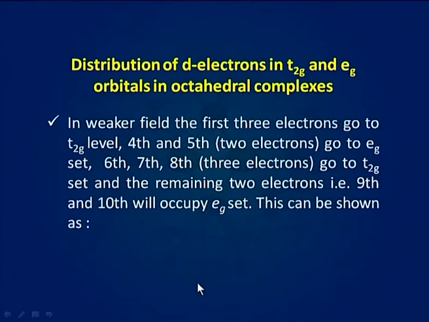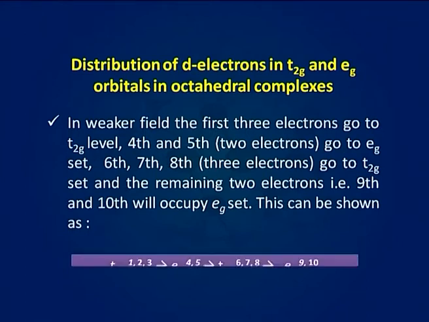Thus, in weaker field, the first 3 electrons go to the t2g level, the 4th and 5th go to the eg set, the 6th, 7th, 8th go to the t2g set, and the remaining 2 electrons, that is the 9th and 10th, will occupy the eg set.